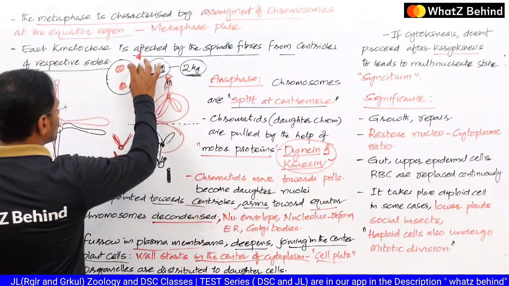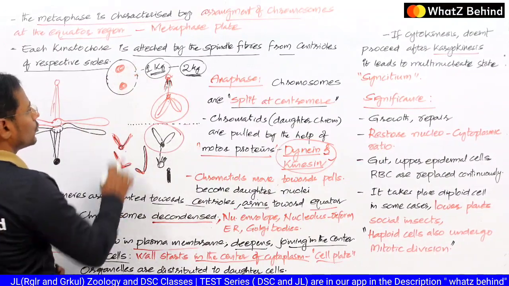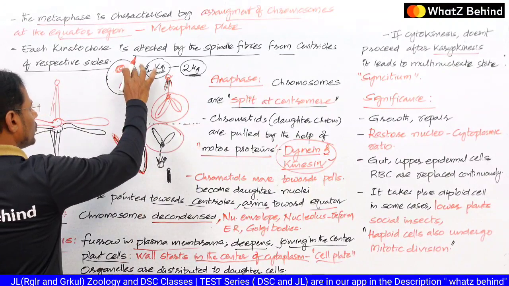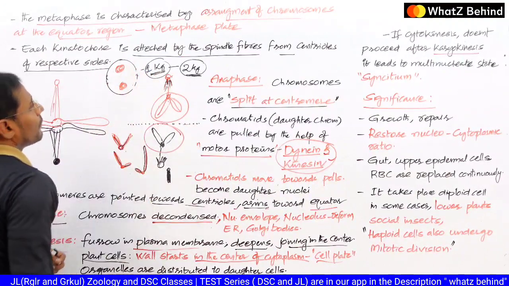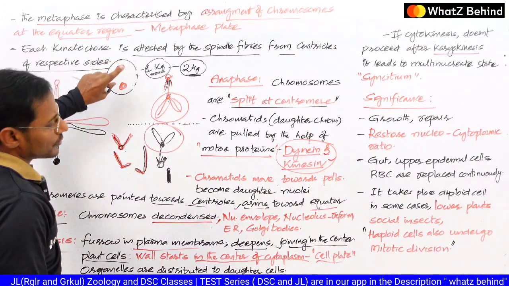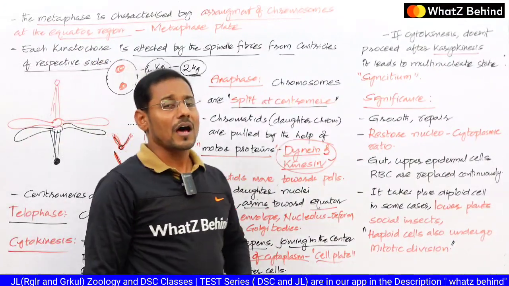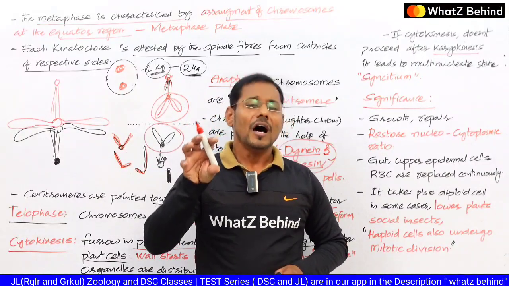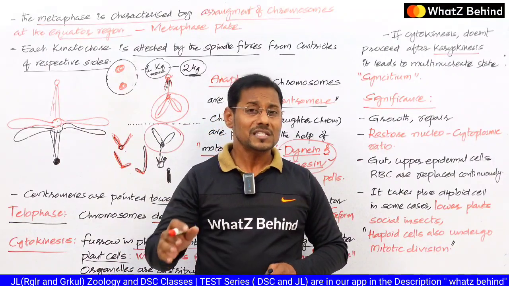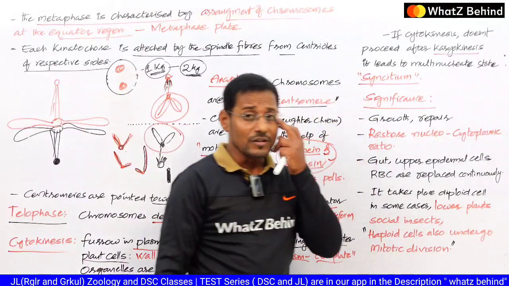If the cytoplasm is not divided after the division of the nucleus, so the nucleus division is done and here cytokinesis has not happened, let's assume. If cytokinesis doesn't follow karyokinesis, a cell consists of more than one nucleus, right? So there is a chance of more than one nucleus forming. This particular condition is what we call the syncytial state.